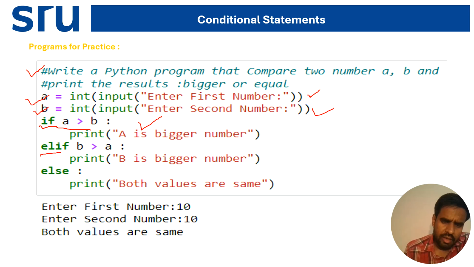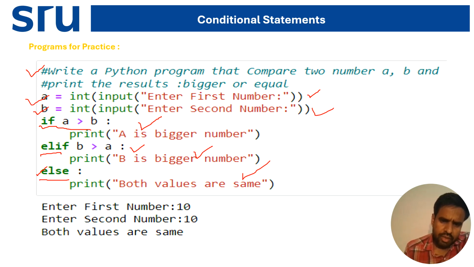Now I'm taking elif b is greater than a, then it prints b is the bigger number. Else, because after the elif at the end we have to write else, print both values are the same.